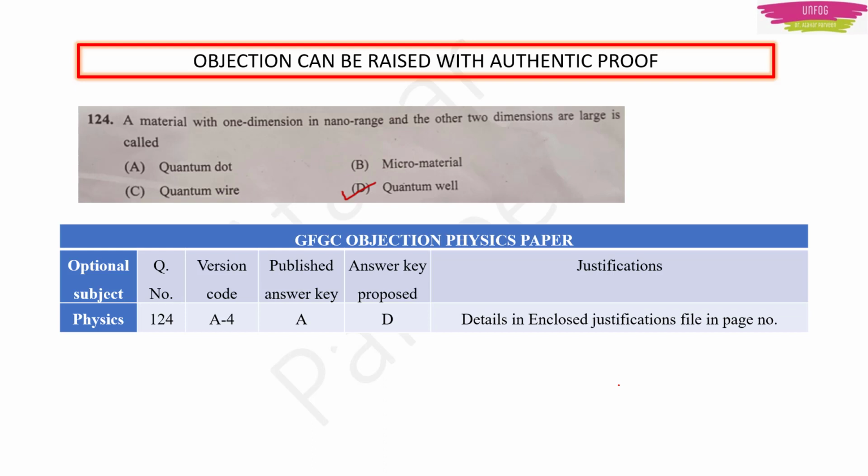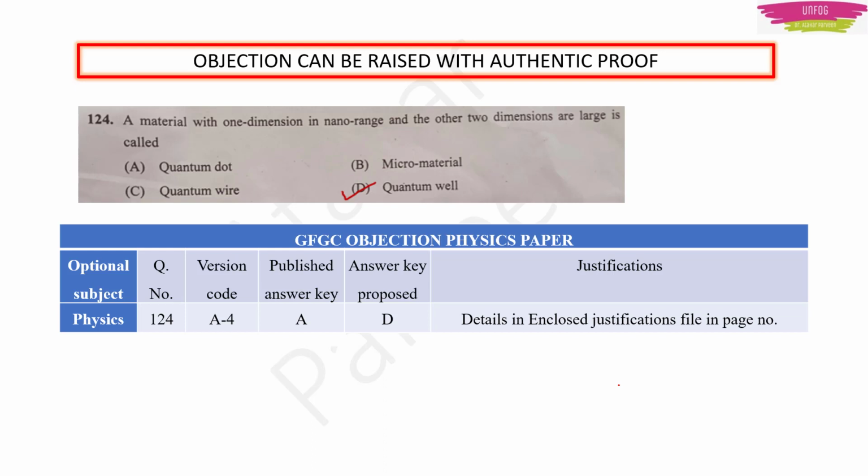Someone was also asking me how to raise the objections. See, in the KEA website, they have given one press note. There they have given the instructions and the table we have to fill. We have to write the version code, question number, published answer key, then the answer key which we are proposing, and then justifications. What is important is that whatever justifications we give, we have to explain them with authentic proof. Authentic proof means book and the author name. Then you can take a picture of it and enclose it in the mail, they have told.